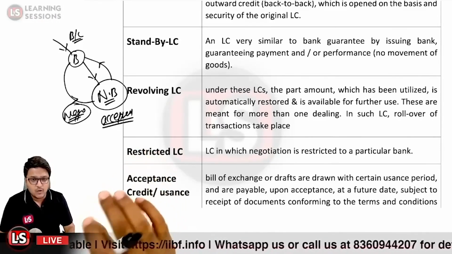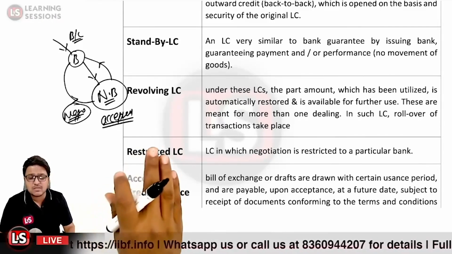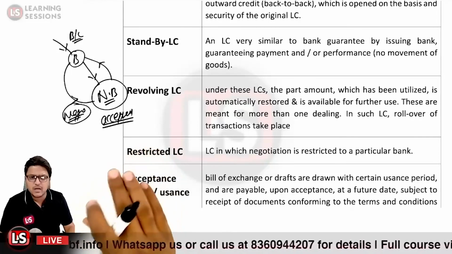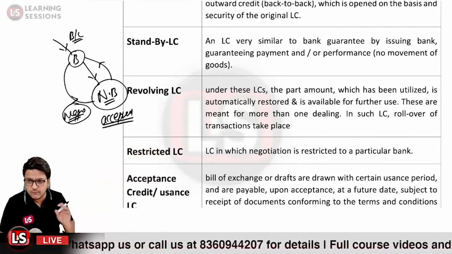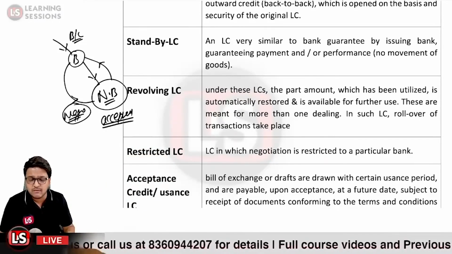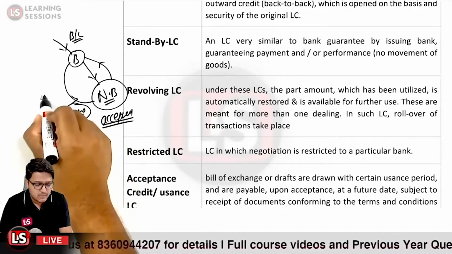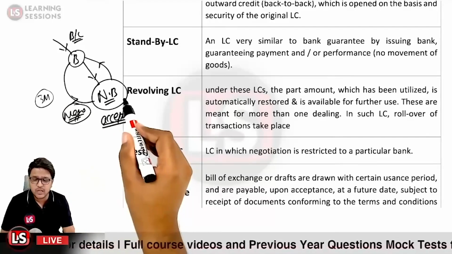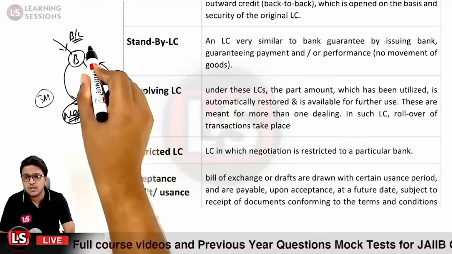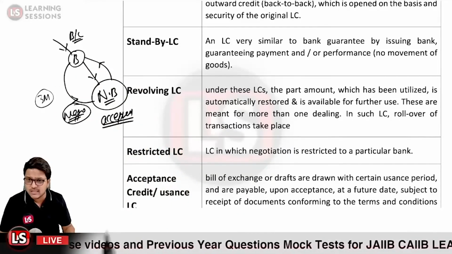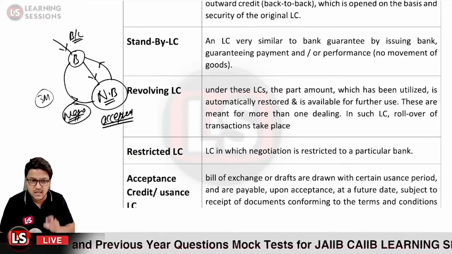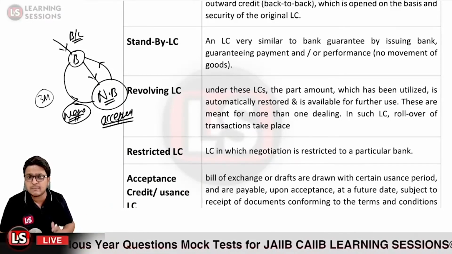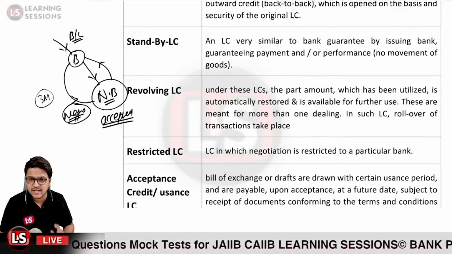Now, why usance letter of credit? Because there will be a particular time period that would be given. So there will be a future date that would be given. Let us suppose a period of 3 months is given, that after the 3 months, the negotiating bank will be paying to the beneficiary. So that would be usance because the date is postponed and it is in the future. That is the acceptance letter of credit or usance letter of credit.